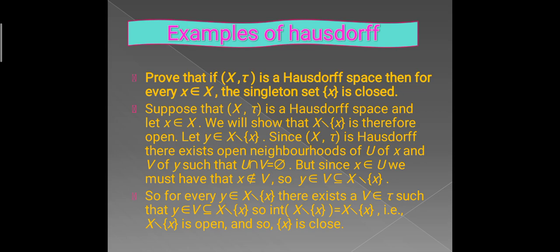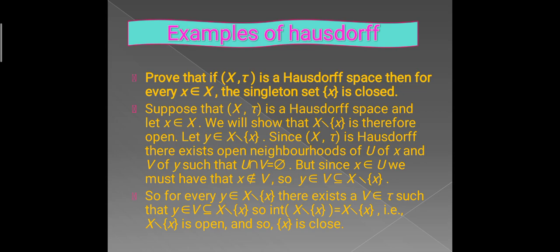Prove that if (X, tau) is a Hausdorff space, then for every x belonging to X, the singleton set {x} is closed. Suppose that (X, tau) is a Hausdorff space and let x belong to X. We will show that X minus {x} is open. Let y belong to X minus {x}. Since (X, tau) is Hausdorff, there exist open neighborhoods U of x and V of y such that U intersection V is equal to the empty set. But since x belongs to U, we must have that x does not belong to V, so y belongs to V contained in X minus {x}.